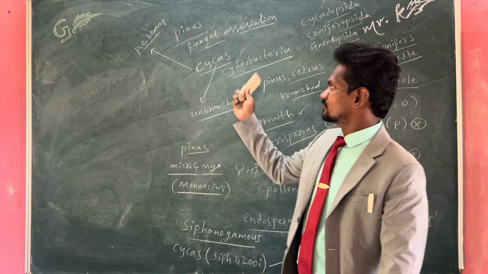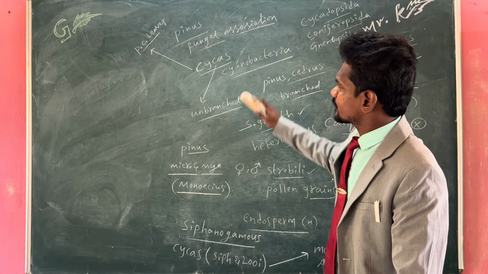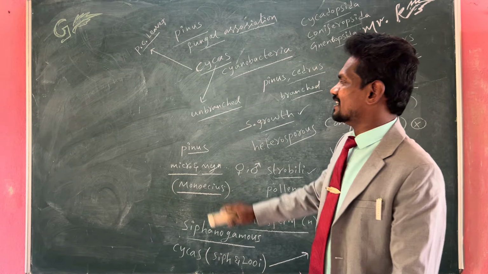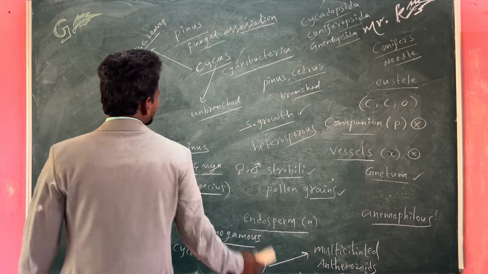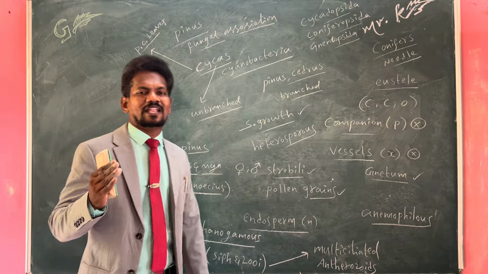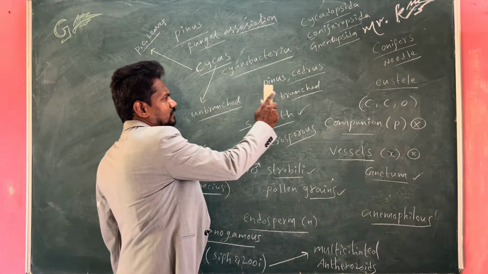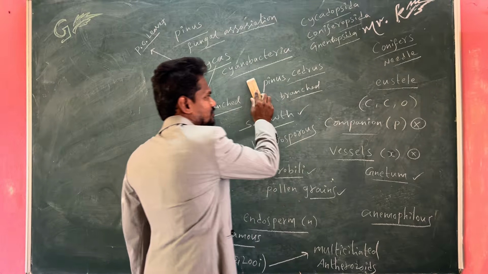So both are symbiotic relationships. Here, the Cycas plant, that entire plant or tree, is unbranched. The Cycas gymnosperm plant is unbranched, but Pinus and Cedrus plants are branched.